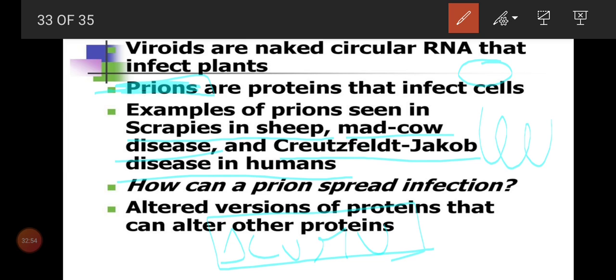After the death, what do the people do? This is very commonly seen in tribal people. After the death, they perform a ritual function. In that, they take the brain of the person who died of Creutzfeldt-Jakob disease and eat it.